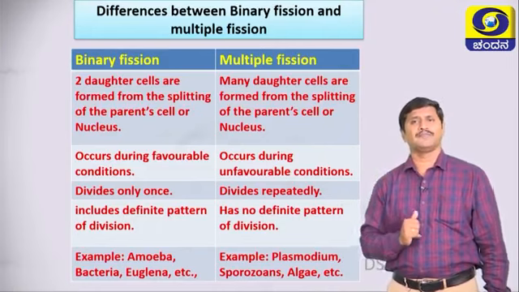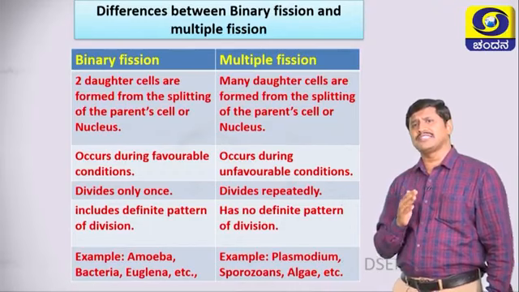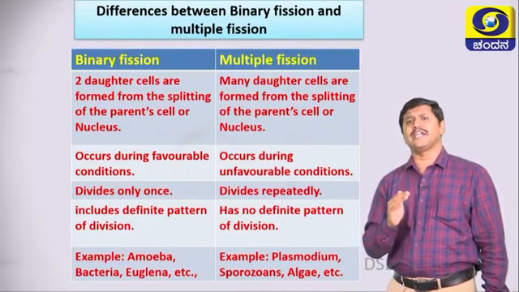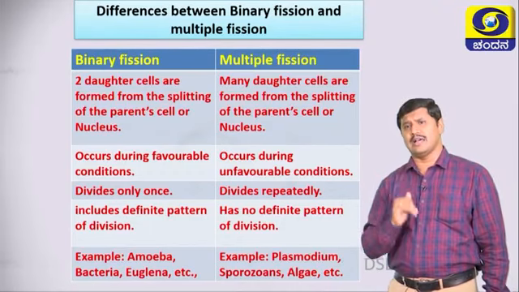In binary fission, two daughter cells are formed from the splitting of the parent cell or nucleus.